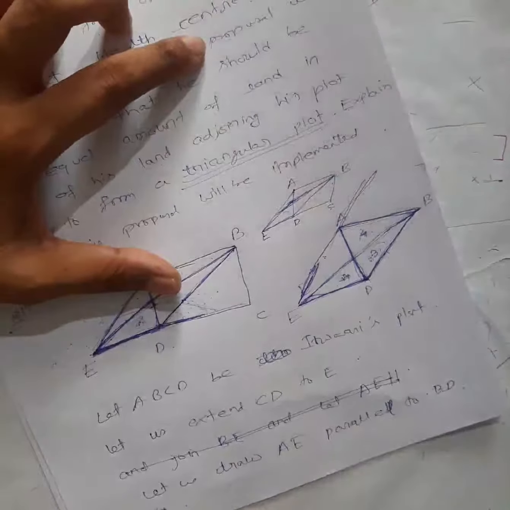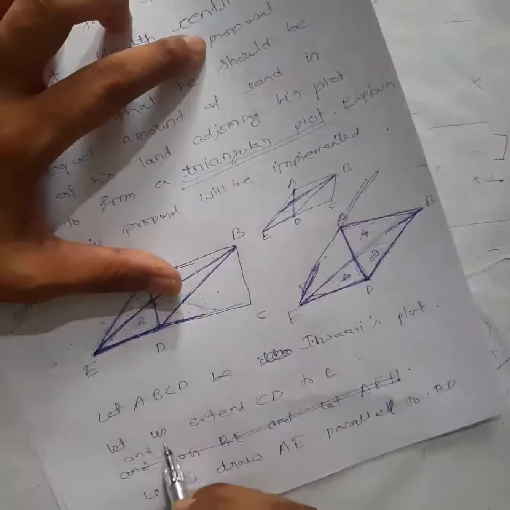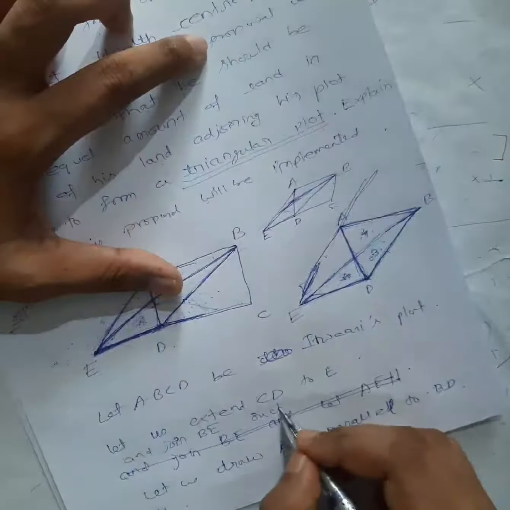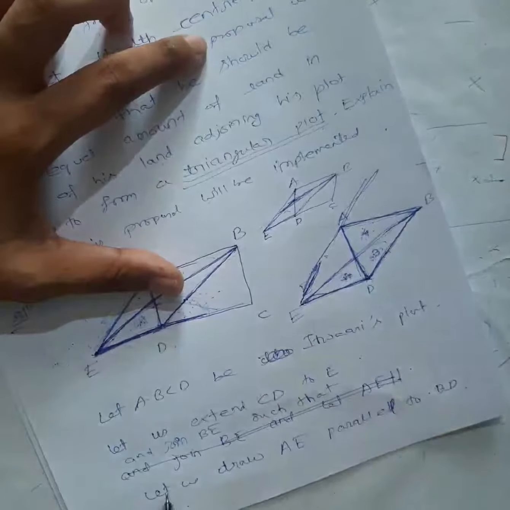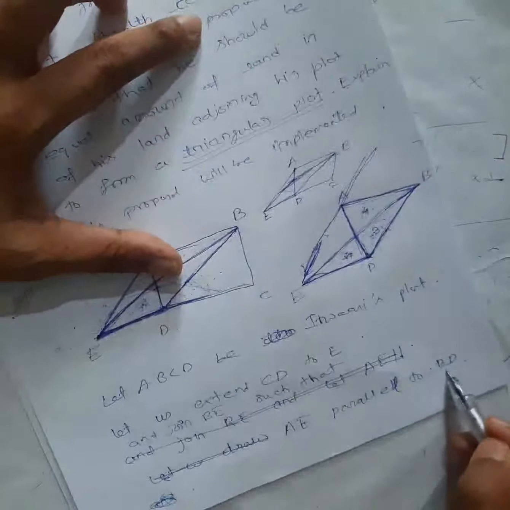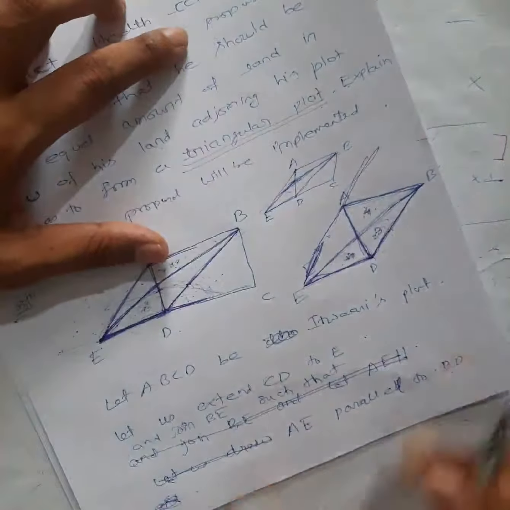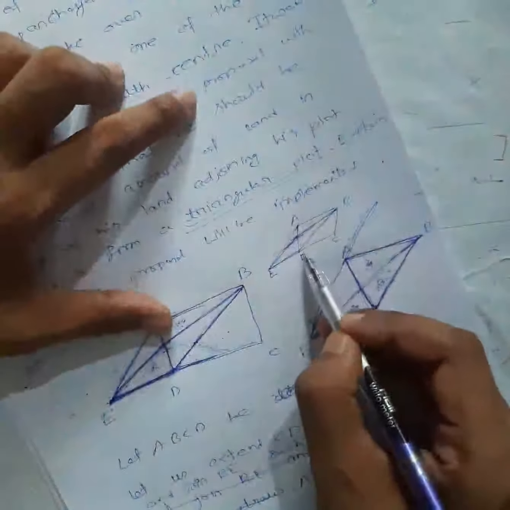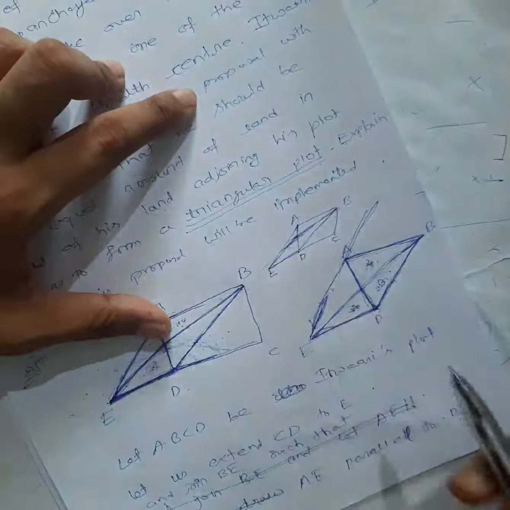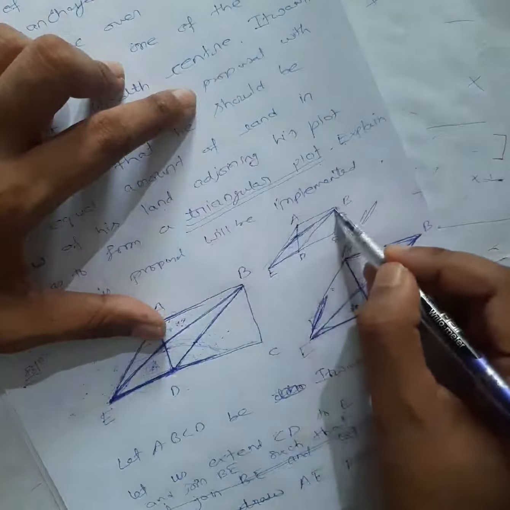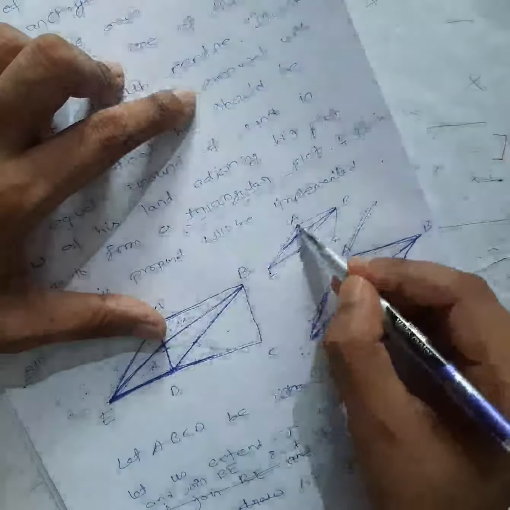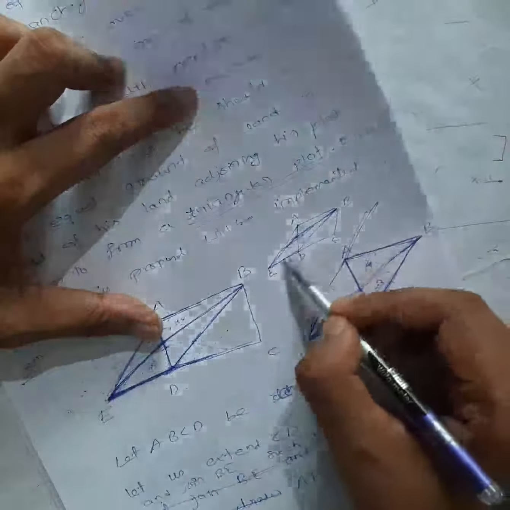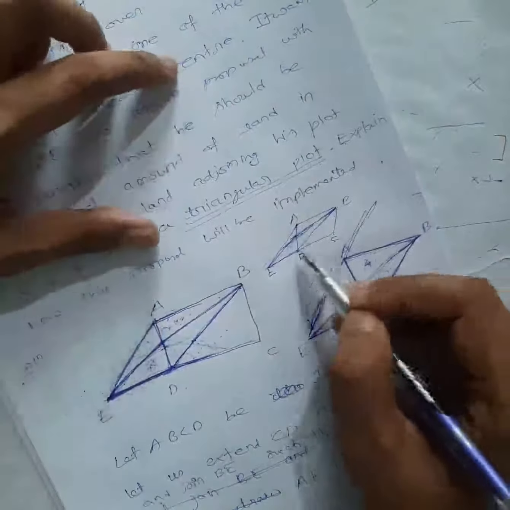Or what you can do is, instead of writing this, let me include this also, and join BE such that AE is parallel to BD. Notes I have already given to you. Okay, you extend CD and join BE in such a way that AE will be parallel to BD. You have to take the plot of land in such a way so that it will be easy to show the areas equal.